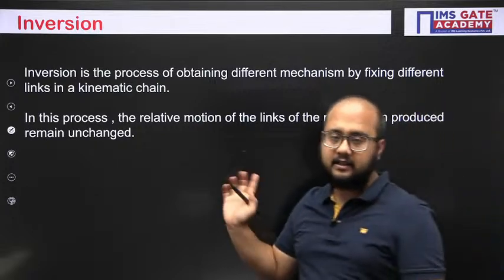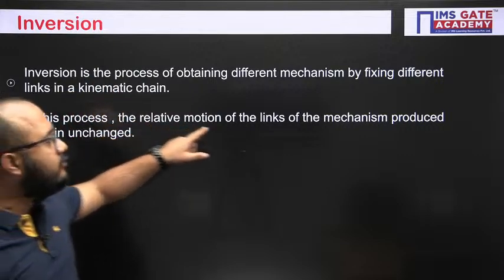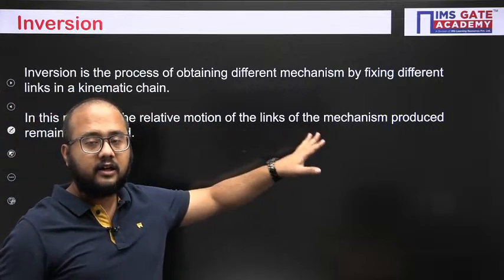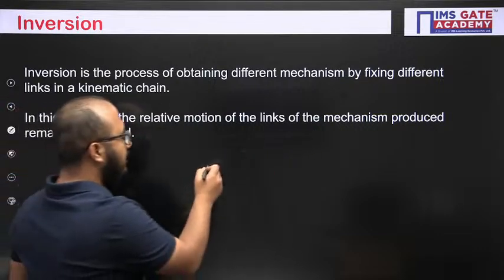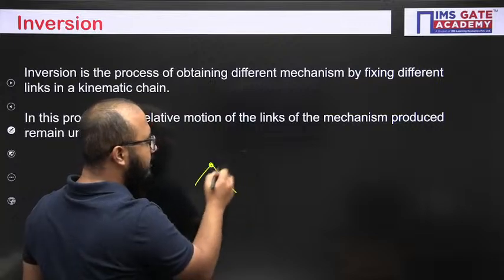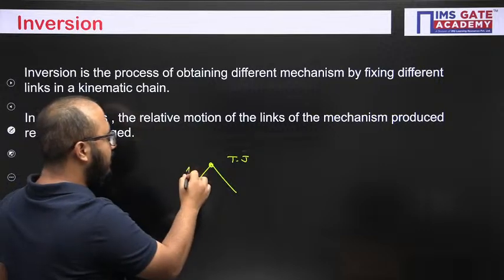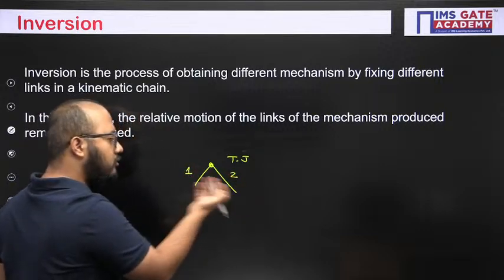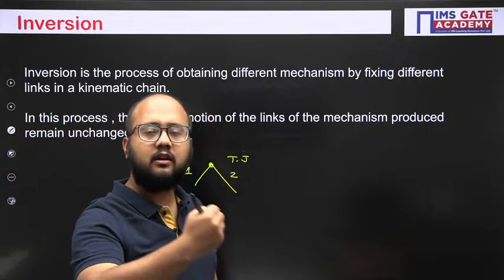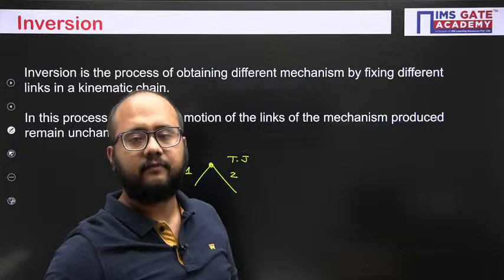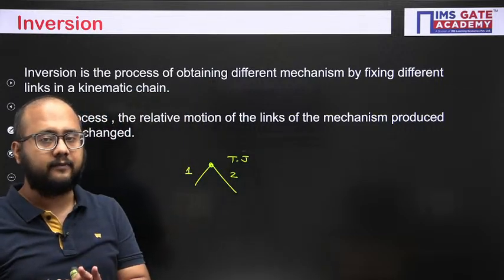Now again, second point also you should remember here, in the process of this inversion, the relative motion of the links of the mechanism produced remains unchanged. It means like if 2 links get connected by a turning joint, it will remain a turning joint. Na? Link 1 will be rotating with respect to 2 or 2 rotating with respect to 1. It will not change. So relative motion between the links is not going to change if you fix any other link. Okay, so that basic understanding you should be having, right?